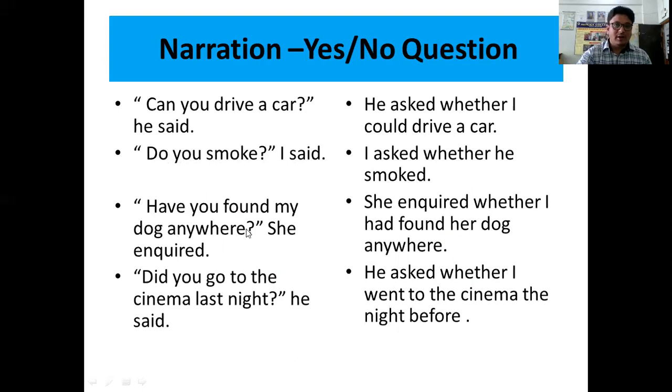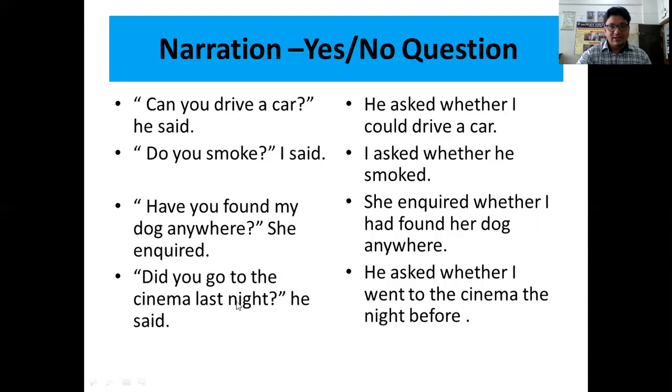Have you found my dog anywhere? She inquired. She inquired whether I had found her dog anywhere. My is the possessive case of I, and I is a subjective case. So I is a speaker. Who is speaker? She. What is the possessive case of she? Her. So the answer will be she inquired whether I had found her dog anywhere.